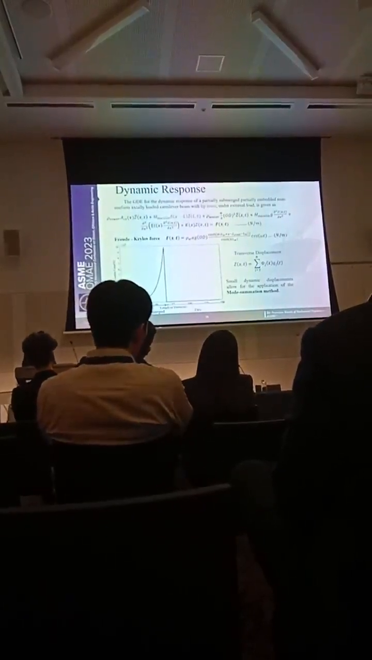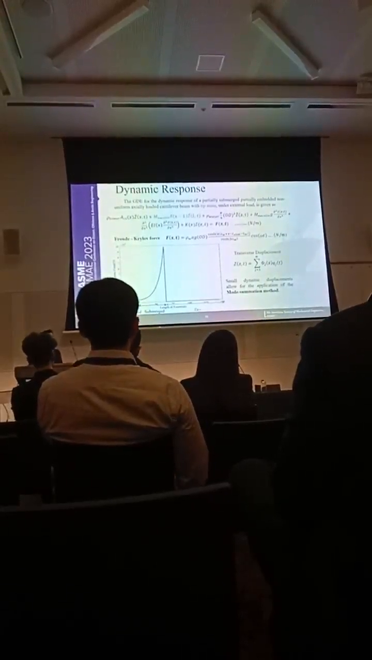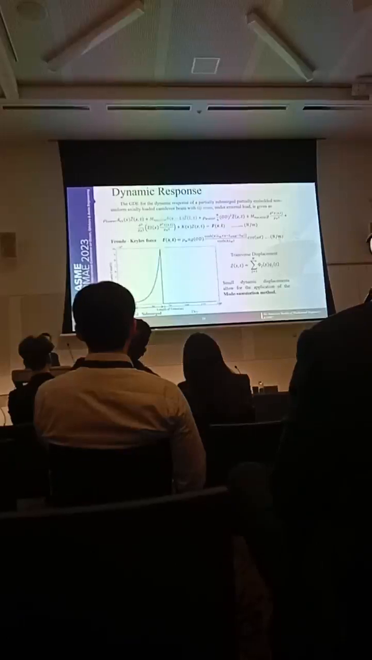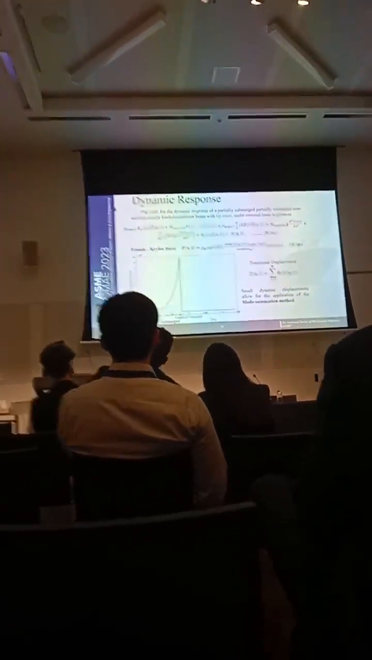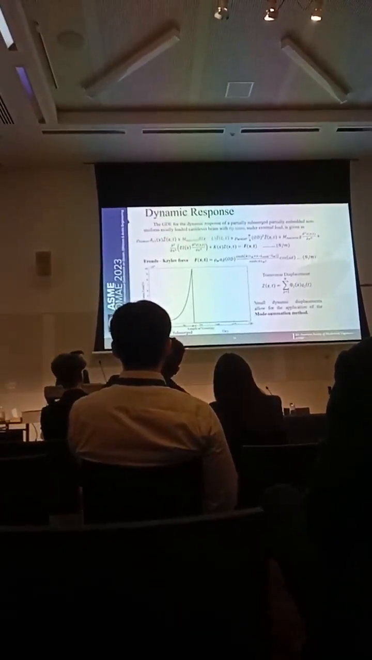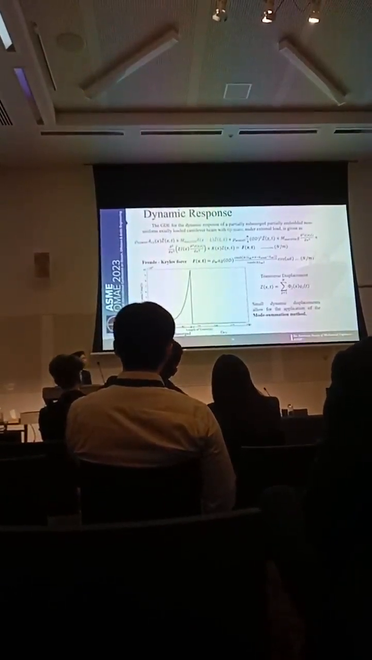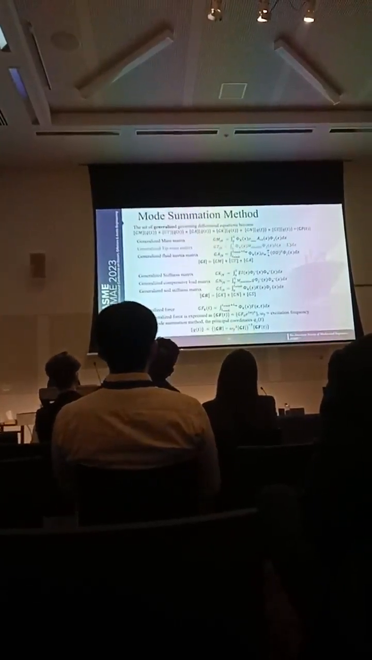Now moving on to the dynamic response, we have the same differential equation, but we have the external forcing, which is modeled using the Morison force. The Morison force decreases exponentially with the submerged height of the tower, and here also we have modeled the transverse displacement as a summation of the product of mode shape and its principal coordinate. We have solved the dynamic response using the mode summation method.